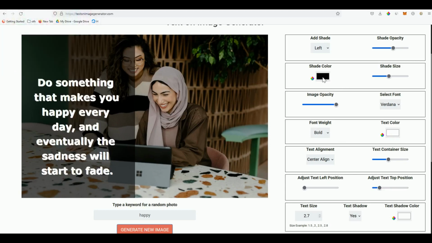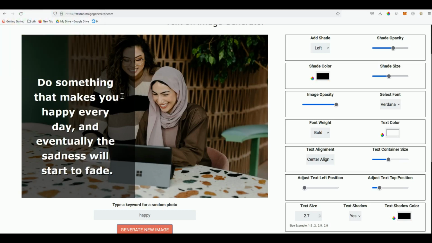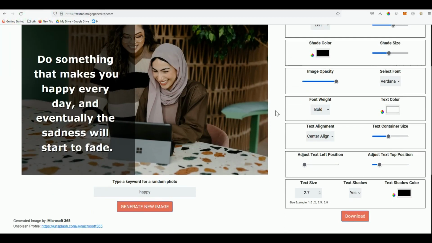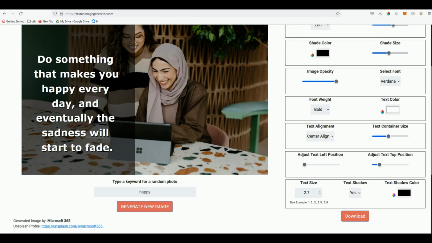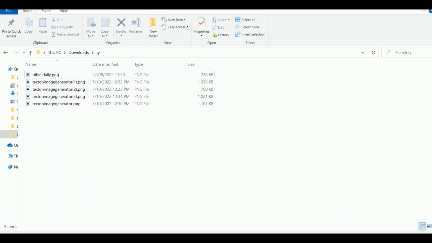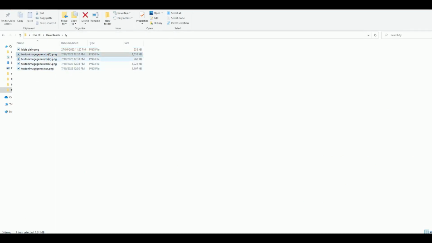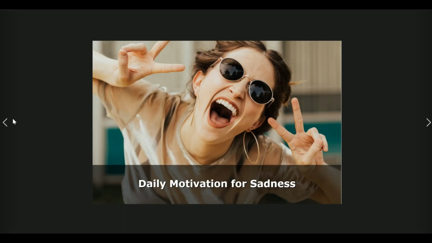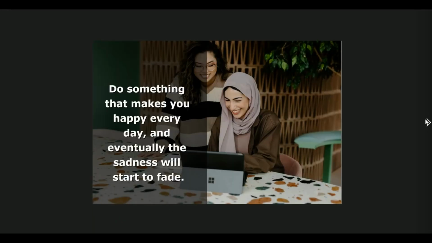Very nice. And then of course the text shadow, let's change it, make it nicer. Wow, really quick to do it this way. Download. Now we have our third slide. Now let's go to the download folder. Okay, now as you can see here, these are all the images that we have downloaded. So this is the first slide. Okay, and then the second slide, and then the third slide.